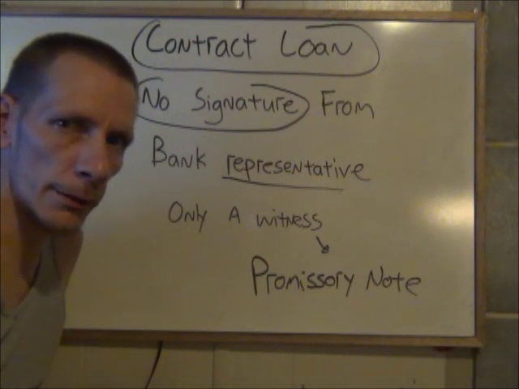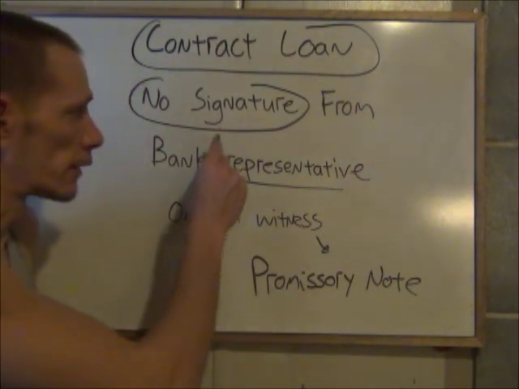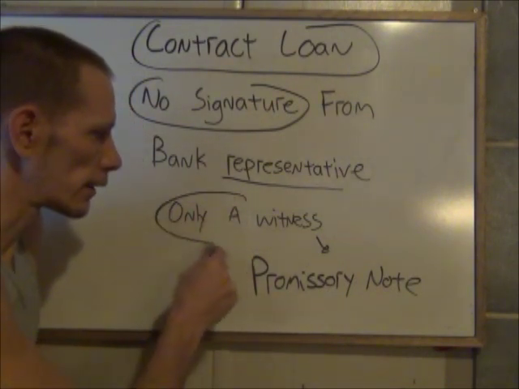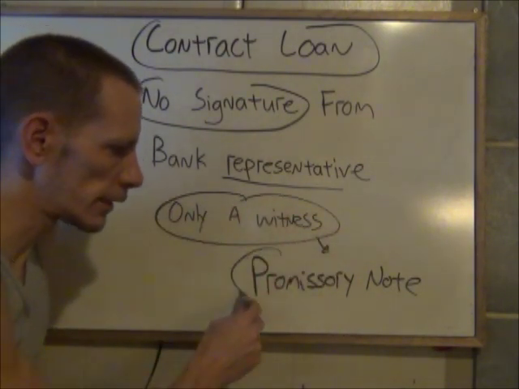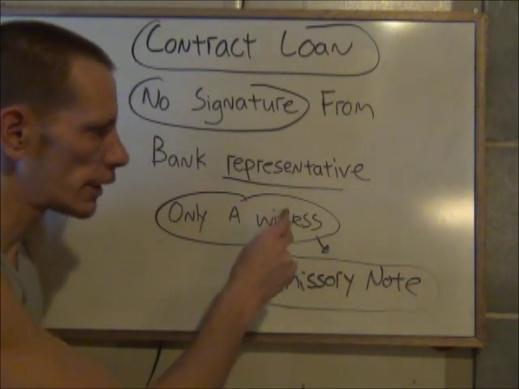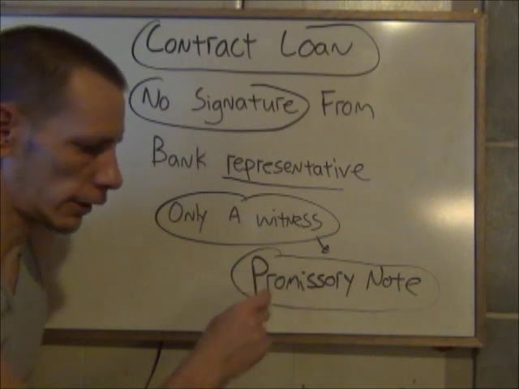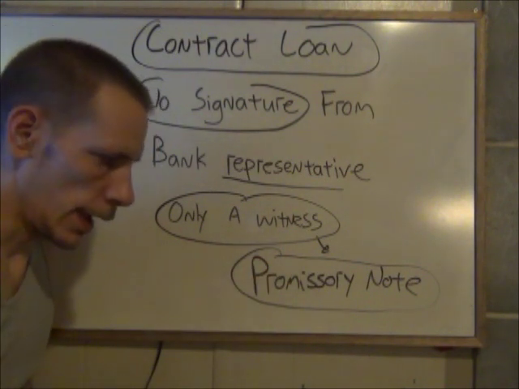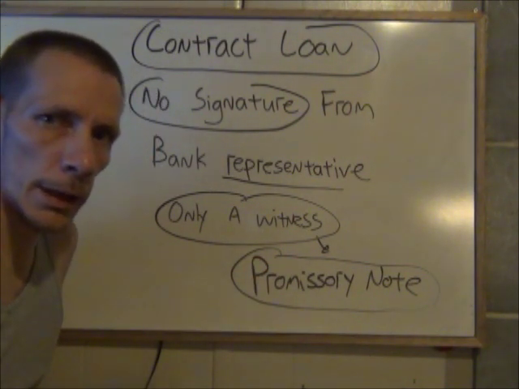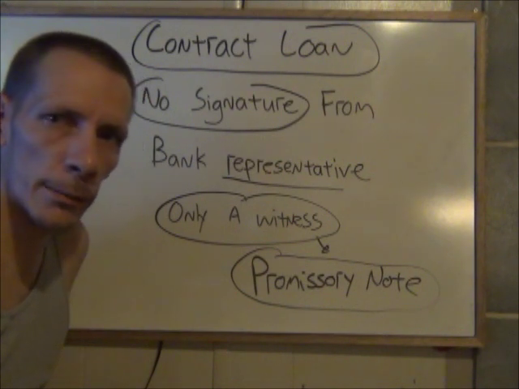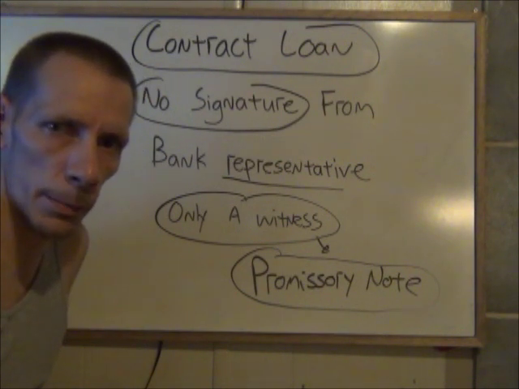They're creating money artificially. But there's no signature, as you've seen on my particular form, only a witness. And that witness was for a promissory note. So that person didn't sign as a representative of the bank. They signed as a witness to the promissory note. And I created the money for the bank to give to me. And then they told me, well, thank you for creating this money for me. Thank you for letting me apply a multiplication factor upon it.